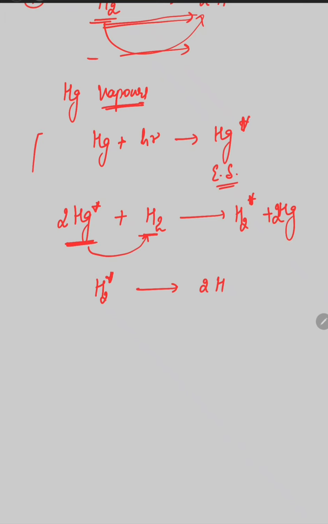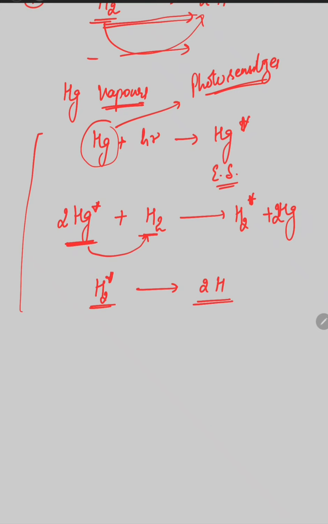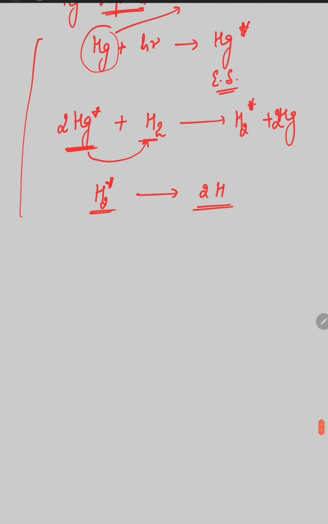Okay, so in this whole process mercury acts as a photosensitizer. Okay, without the presence of mercury, hydrogen molecule will not be dissociated into its atoms.